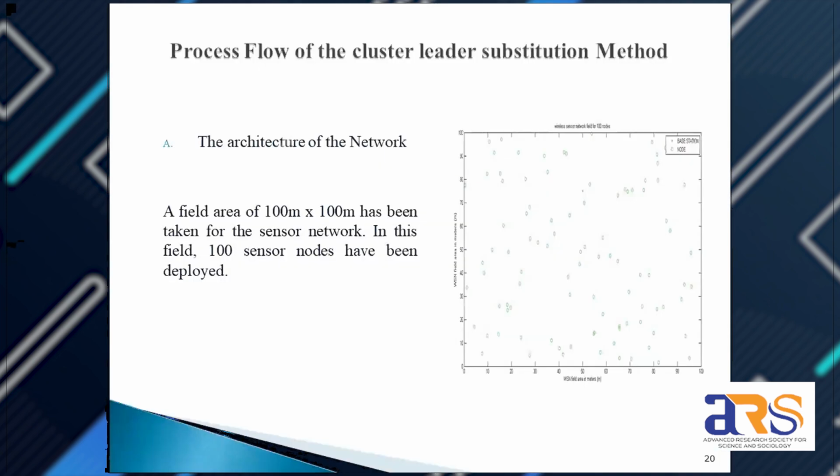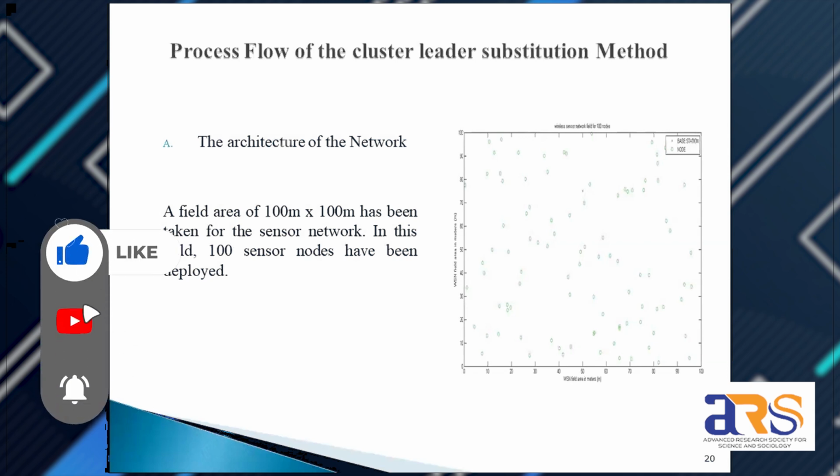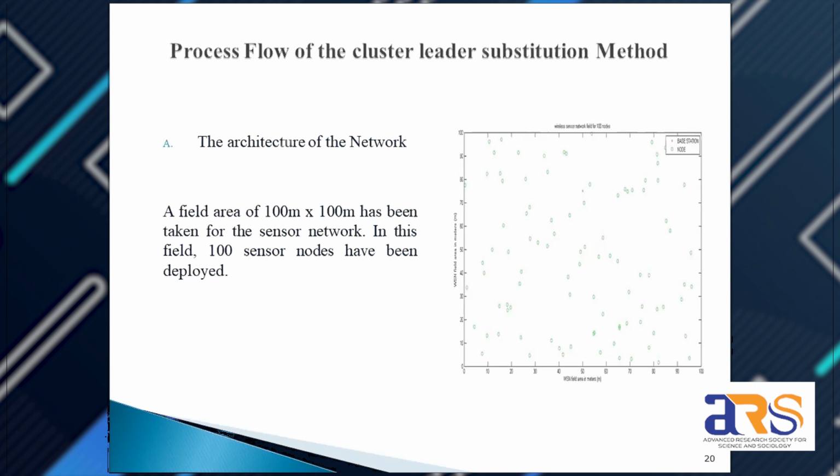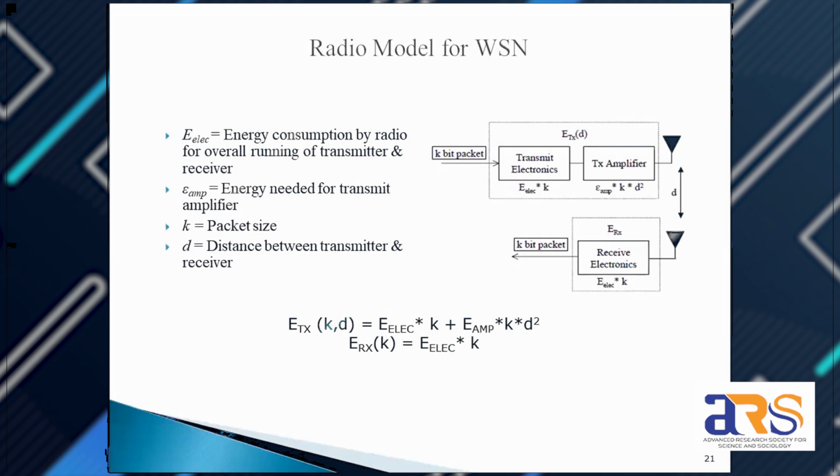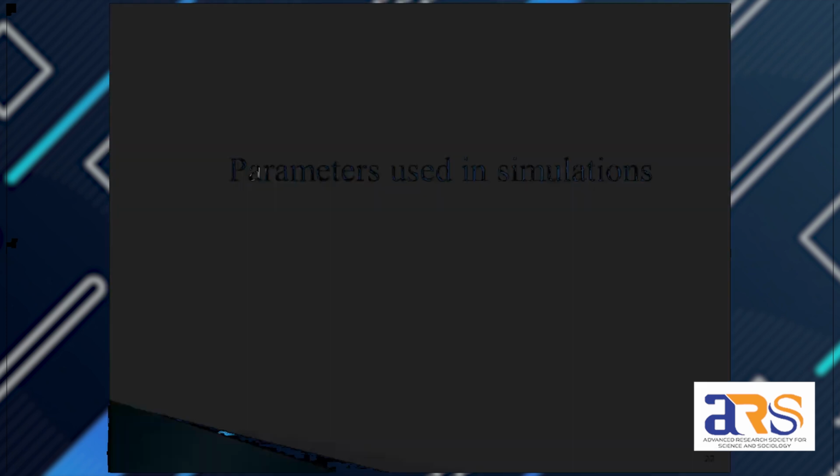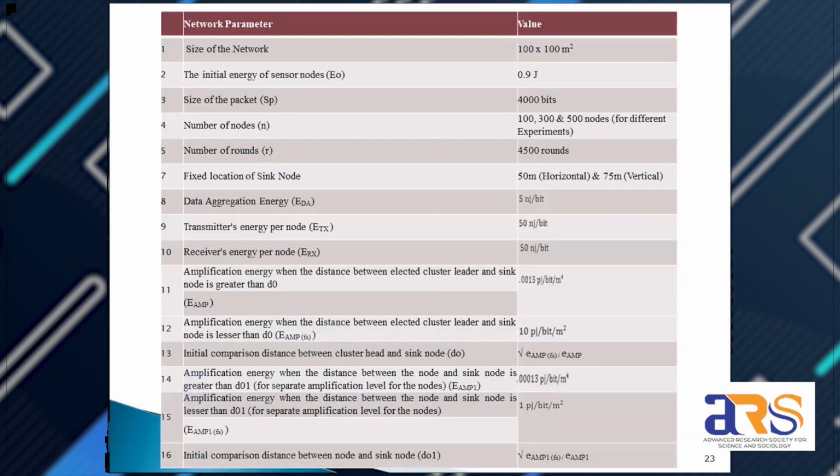Now, we have executed this whole thing in MATLAB. First, we are creating an architecture of a network that consists of a field area of 100 meters by 100 meters, and initially we are taking 100 sensor nodes. We are considering a radio model for wireless sensor network applied to this network. We considered the parameters for this method: the size of the network, initial energy of the sensor nodes, size of the packets, number of nodes, and the number of rounds. Also, we are considering a fixed location of the sink node, data aggregation, transmitter energy, and many other parameters.